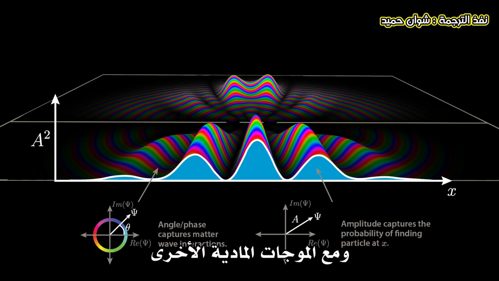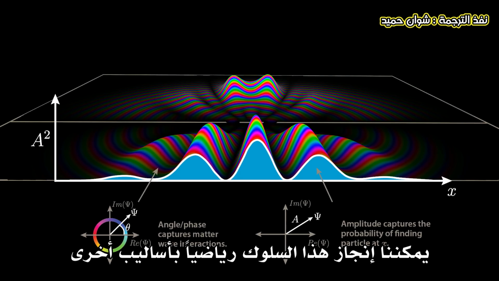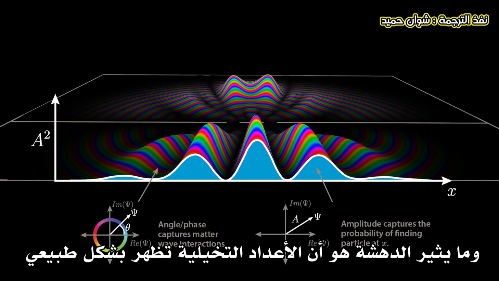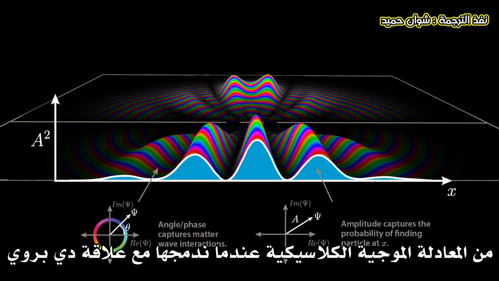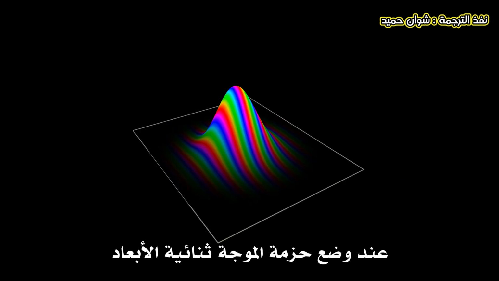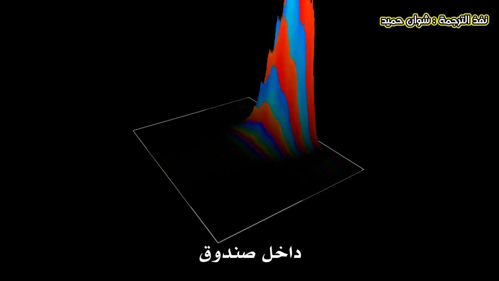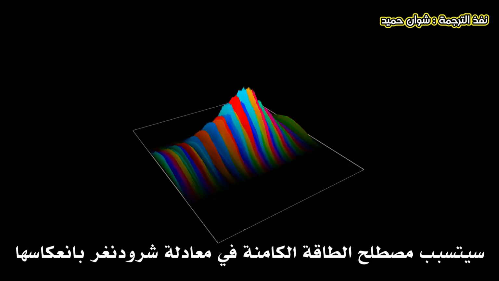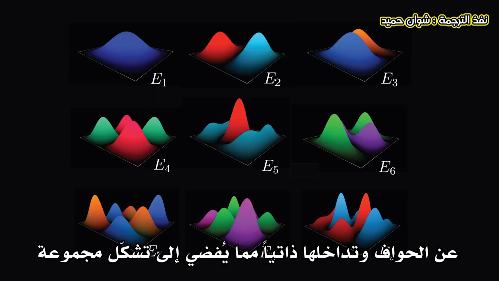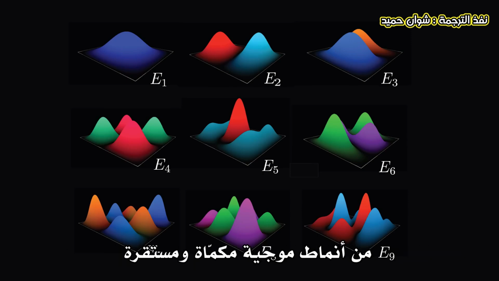There are other ways we can accomplish this behavior mathematically, but complex numbers are very convenient here, and it's interesting that imaginary numbers fall out of the classical wave equation when we combine it with de Broglie's simple matter-wave relationship as Schrödinger did. If we place our 2D wave packet in a box, the potential energy term in Schrödinger's equation will cause it to reflect off the borders and interfere with itself, resulting in a set of discrete fixed wave patterns.